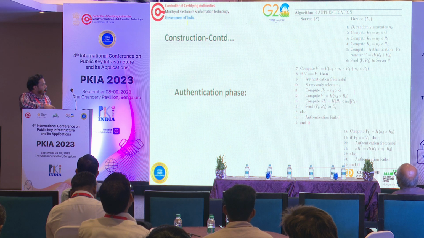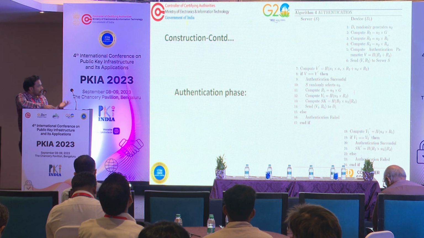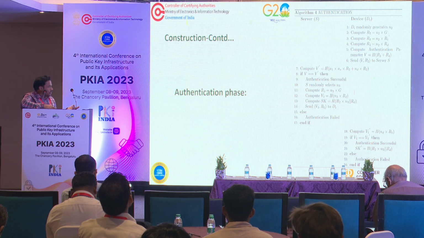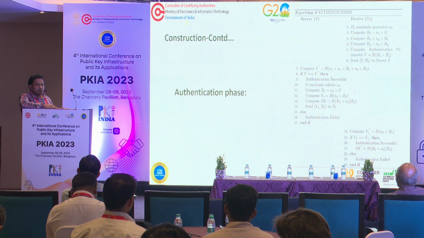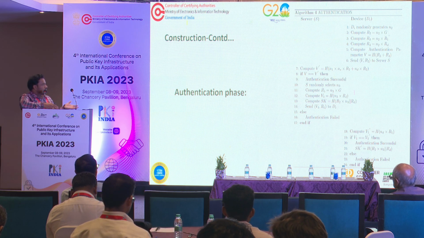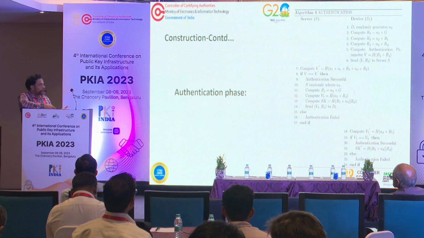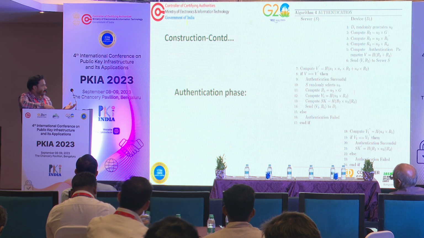The device DI randomly generates N2 and computes the R2 value, a curve point. Again it computes R3, and also computes the R4 value. Finally, it computes the authentication parameter V, which is the hash of R3 plus R4, and sends it to the server S. So V and R2 are shared with the server. Now the server is going to authenticate the device with these parameters.